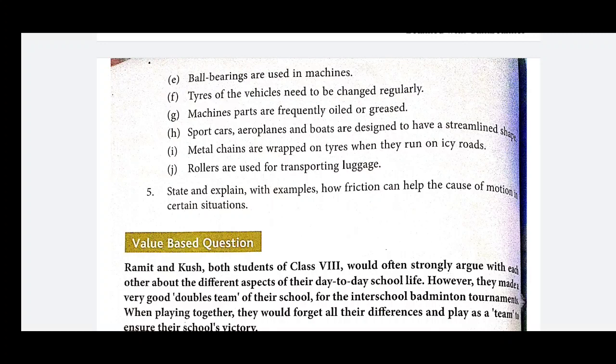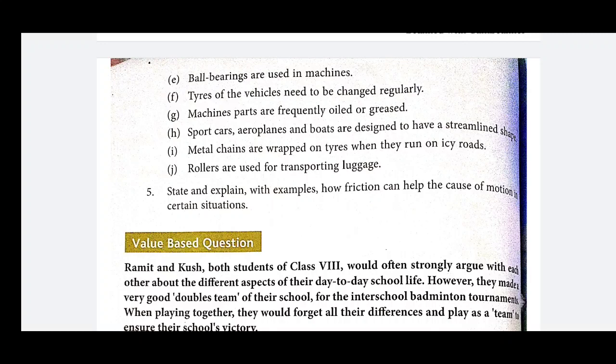Fluids mean such a state of matter which has the tendency to flow, which means the media whose particles can flow are termed as fluid. I am repeating again, fluid means air and liquid. Why? Because the particles of air as well as liquid flow. So these are termed as fluid.